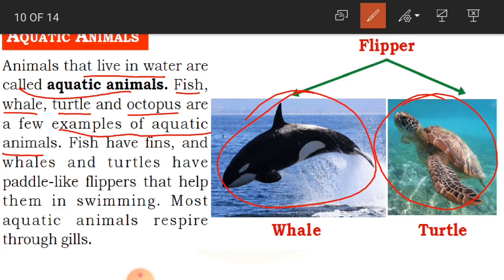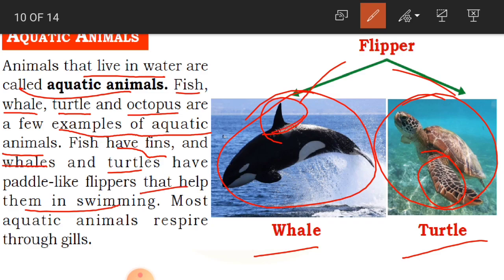Fish have fins and whales and turtles have paddle-like flippers that help them in swimming. So fish have fins. You know children, fish can swim with the help of its fins. And here whales and turtles, as you can see in the picture, what do they have? They have paddle-like flippers. We call them flippers, which help them in swimming. So with the help of these flippers they are going to swim.